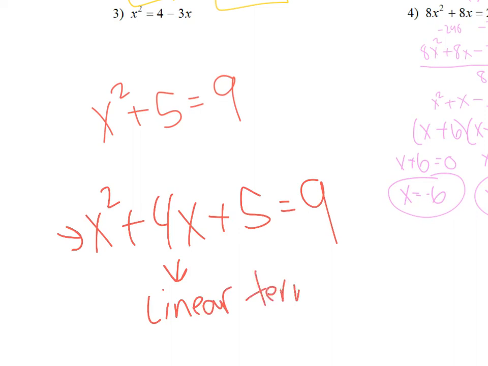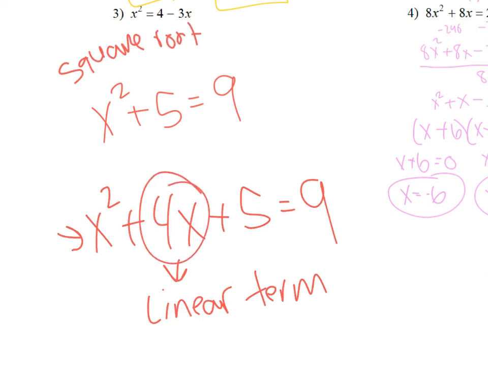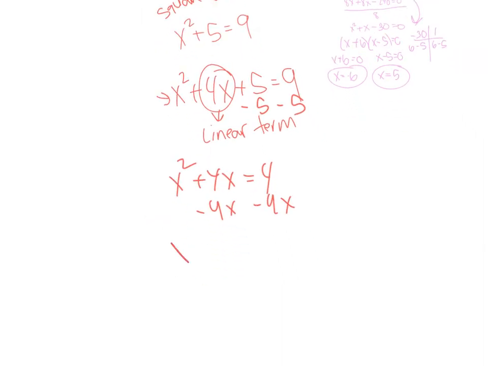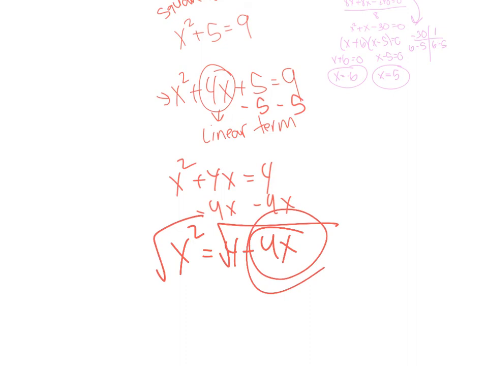So what we did yesterday would not work. We cannot apply the square root. This one we can take the square root because there's no linear term, okay? We have an x squared and an x, and so if I were to subtract that 5 over, I have x squared plus 4x equals 4, and then I subtract the 4x over, I have x squared equals 4 minus 4x, and then I take the square root of it. Well, I still have an x inside the square root.